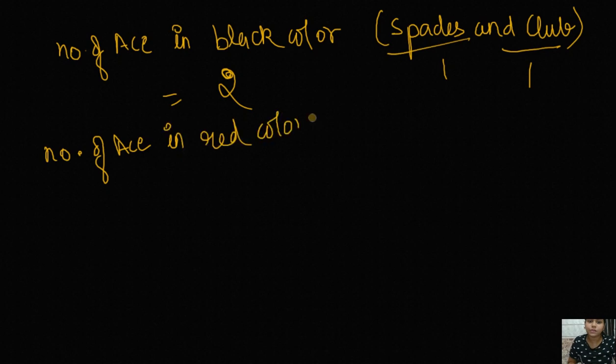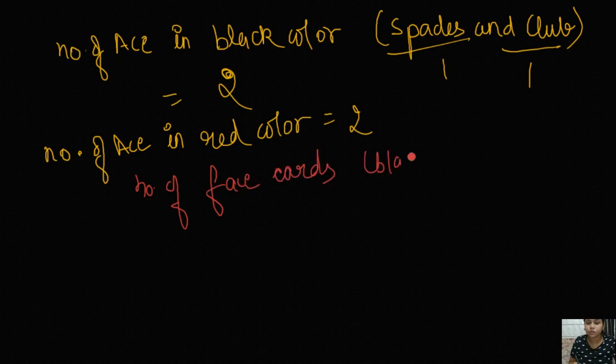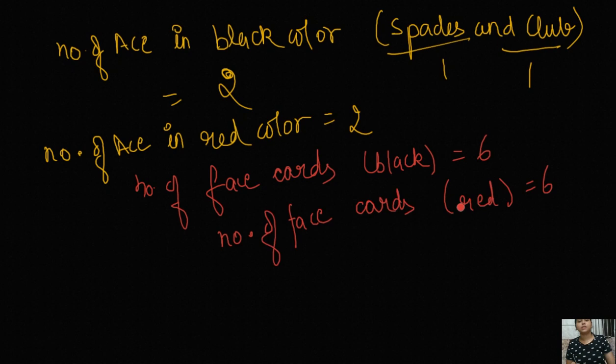Now going to the other thing, the number of face cards black in color are 6, and the number of face cards red in color is also 6. Okay, so this is basically about the deck of cards. You people don't know about this, so by this I hope you could better understand this card thing.